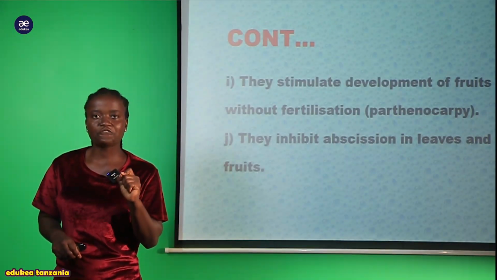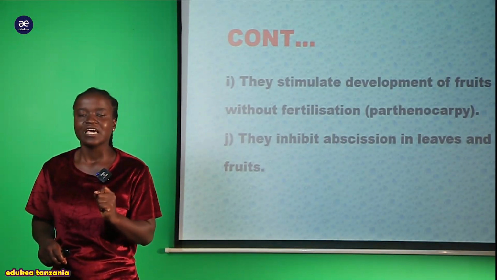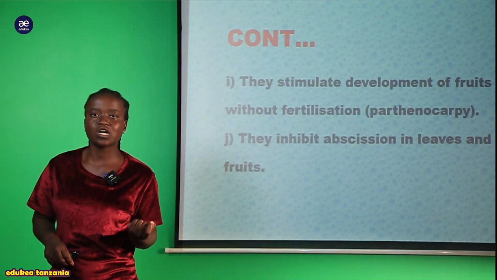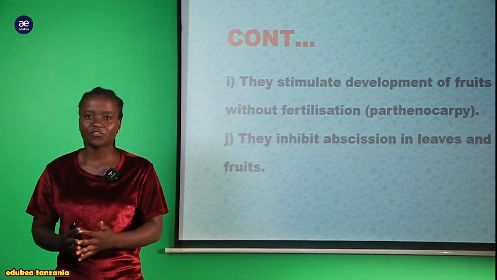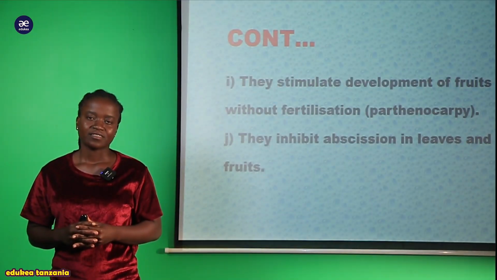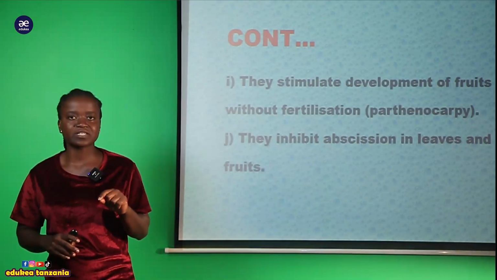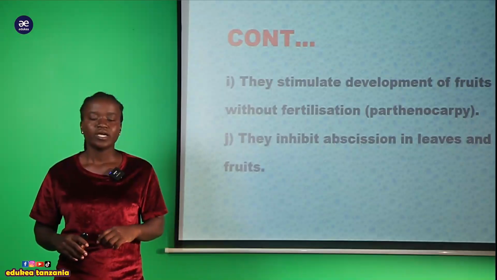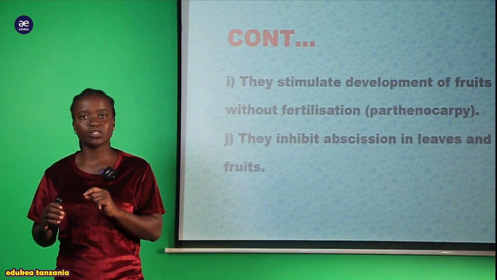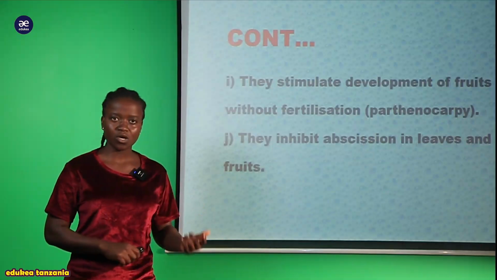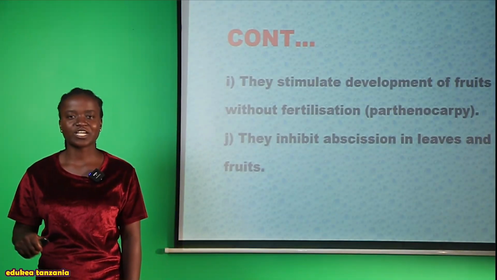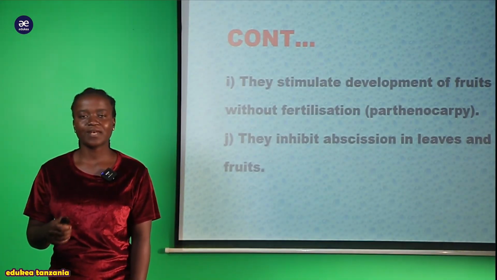So introduction of the auxin hormone within a plant is whereby it can cause the production of the fruit. That role is due to the presence of the hormone. So it is called parthenocarpy, the artificial introduction of the auxin hormone within a plant.